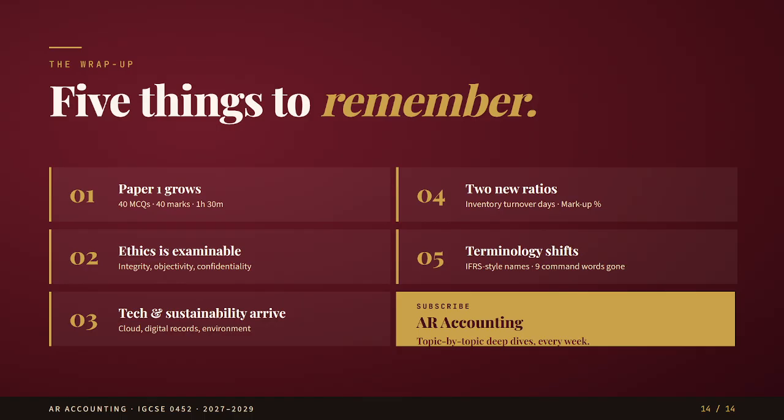Number 3, technology and sustainability are now part of the syllabus. Students should now understand digital records, cloud storage, online transactions, and safe data storage. Number 4, ratios have been updated. Inventory turnover days is clearly included and markup percentage must be practiced properly. Number 5, terminology has shifted. Students should use updated names such as statement of profit or loss, allowance for irrecoverable debts, accumulated depreciation, and accounting concepts.